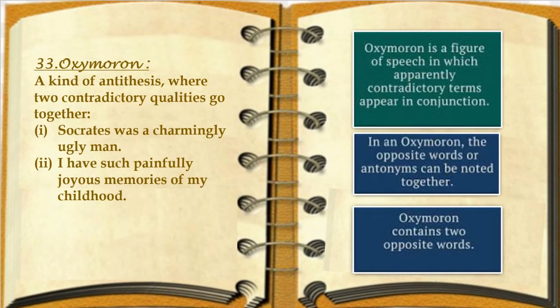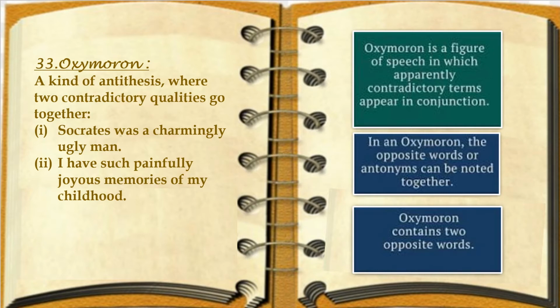Oxymoron. Oxymoron is a kind of antithesis where two contradictory qualities go together. In oxymoron, it is that figure of speech in which contradictory, that is opposite, terms come together. Opposite sides are not presented separately, but they are combined together and presented. So oxymoron contains two opposite words, but they are in combination with each other.